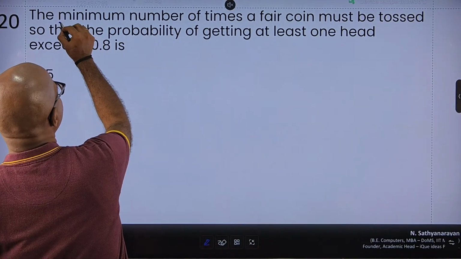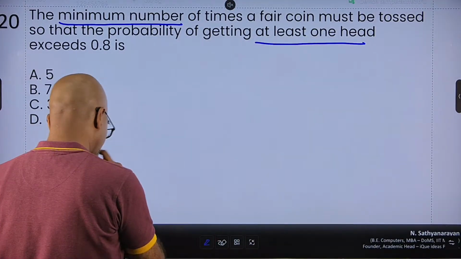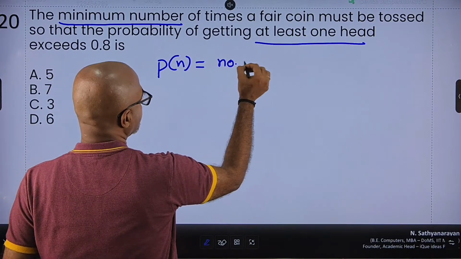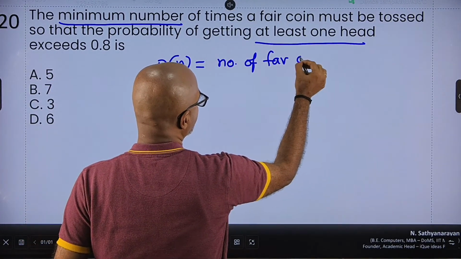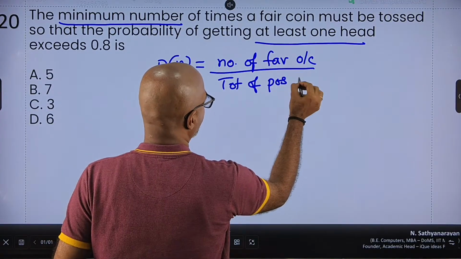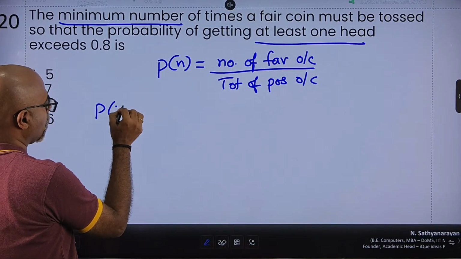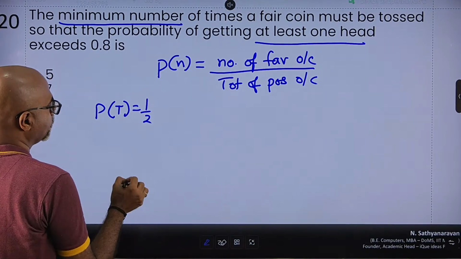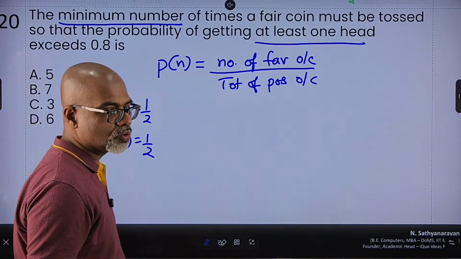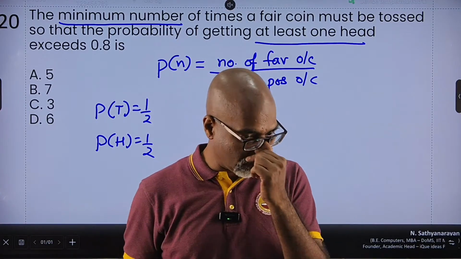So I need the minimum number of attempts and at least one head. The probability of any event is the number of favorable outcomes divided by the total number of possible outcomes, right? So if I toss a coin, the probability of getting a tail is 1 by 2 and the probability of getting a head is also 1 by 2. Balanced coin, so both head and tails have equal chances. So both probabilities are 1 upon 2 and 1 upon 2.